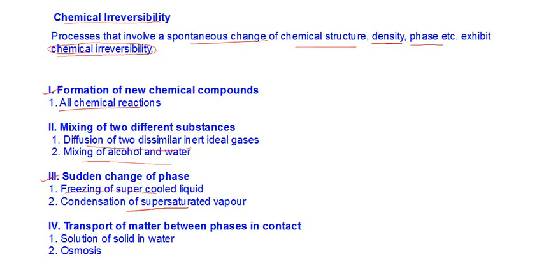Now, transport of matter between phases in contact, solution of solid in water, osmosis. All these examples show chemical irreversibility. To summarize, all naturally occurring processes are actually irreversible, and the basic reason for irreversibility is the presence of some sort of dissipative forces. Five of the common dissipative agencies we have identified: it can be friction, viscosity, electrical resistance, magnetic hysteresis, or some sort of inelasticity.